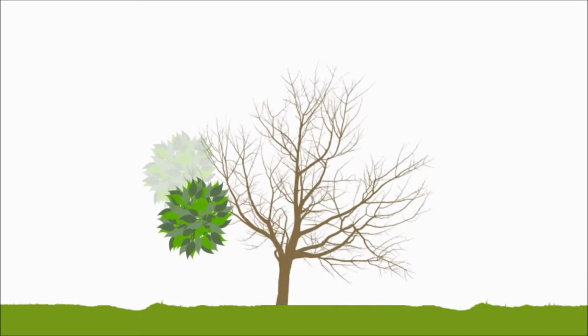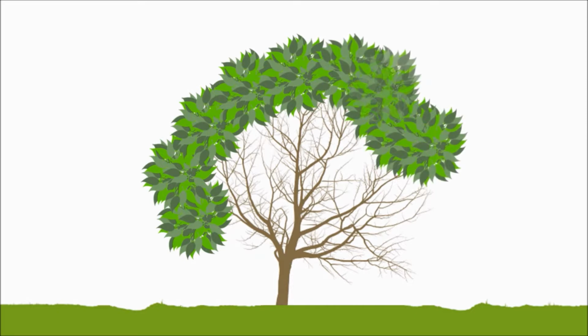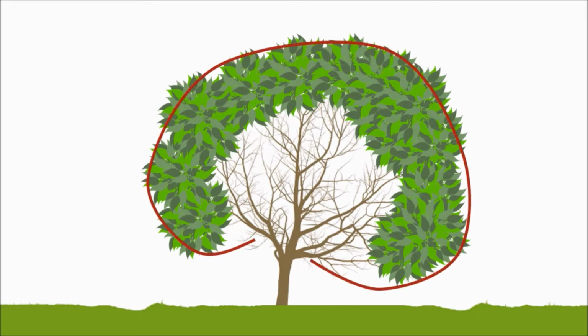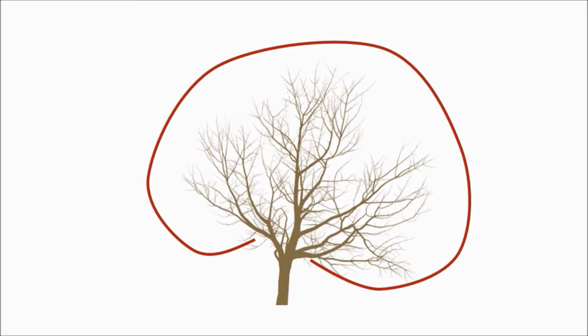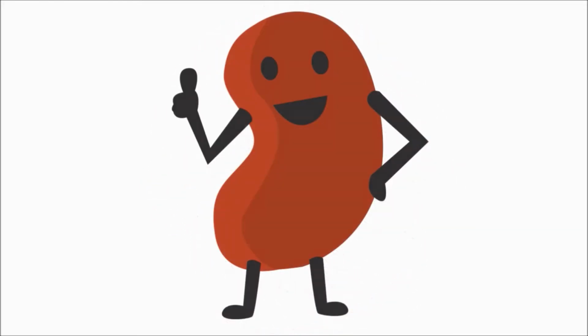Picture a verdant meadow and a tree growing from the ground. The tree grows normally and branches out in a healthy manner, producing large bushels of leaves that can photosynthesize and carry out normal function. This is analogous to the development of the kidney, and the branching process is similar to morphogenesis, where the kidney's internal network of tubes takes shape. The leaves represent structures in the kidney called nephrons, which are responsible for filtering our blood.